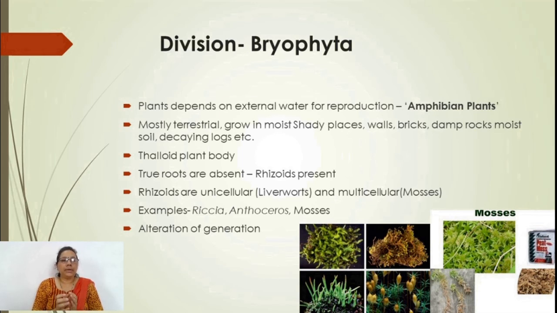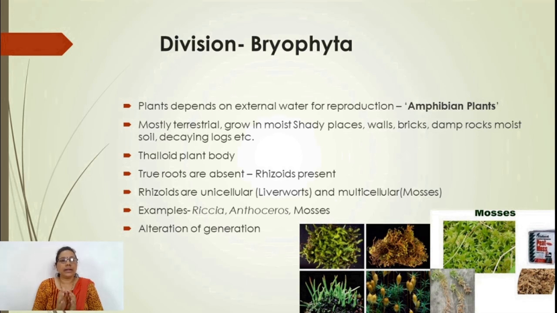Rhizoids may be smooth walled or tuberculated. They may be unicellular in liverworts, that is in Riccia, while multicellular rhizoids are found in mosses. Examples of Bryophyta are Riccia, Anthoceros, and mosses such as Funaria, Polytrichum, etc.